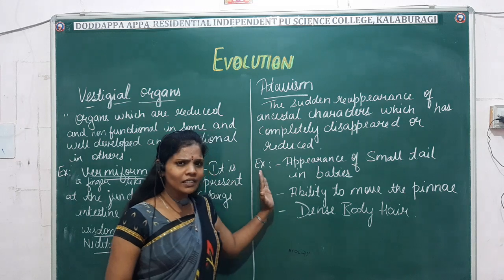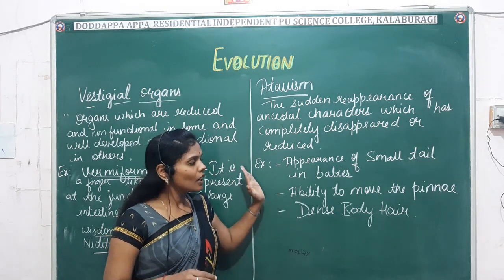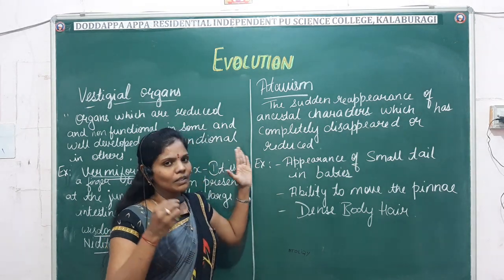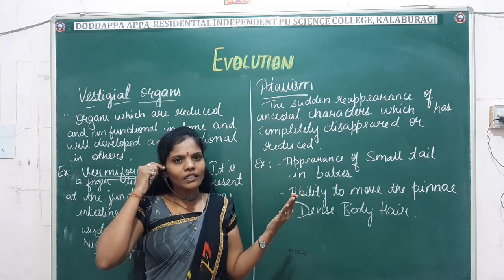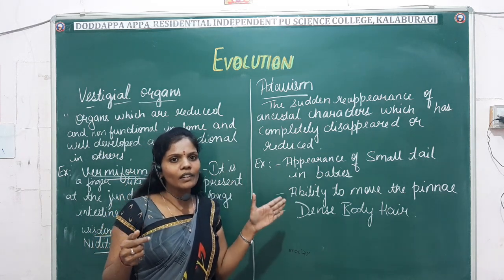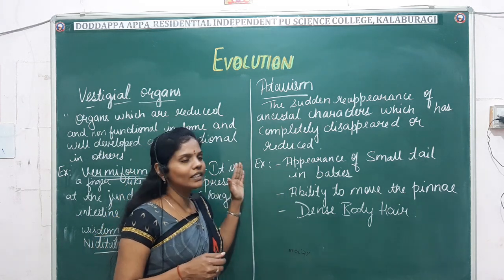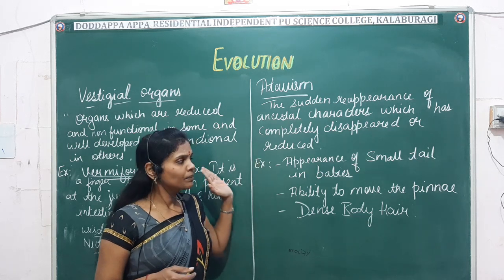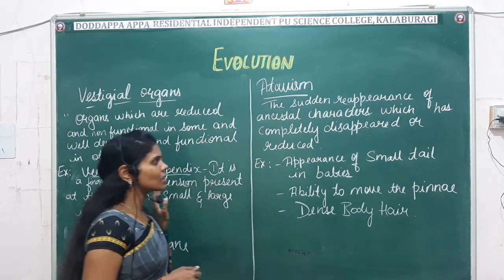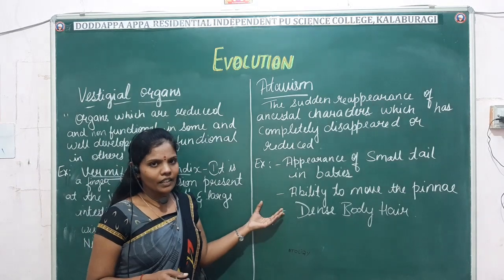So far we have not seen these, but these examples come under atavism. They show that an ancestral character has reappeared, though it had already disappeared or reduced. So these are the examples: one is the vestigial organ, another is atavism.